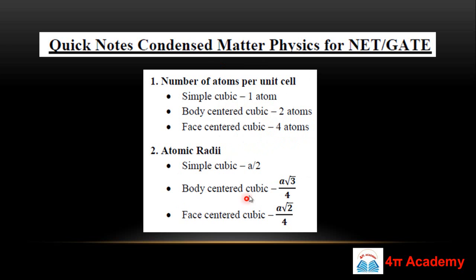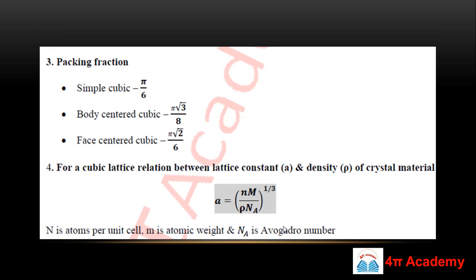These are the atomic radii in these three kinds of crystal lattice. For simple cubic, the atomic radius, meaning the radius between adjacent atoms inside the crystal, is a by 2. What is a? a is the lattice constant. So r is a by 2 for the simple cubic lattice, for the BCC crystal r is a root 3 by 4, and for the face centered cubic crystal the radius is a root 2 by 4. These are very important parameters in solid state physics.